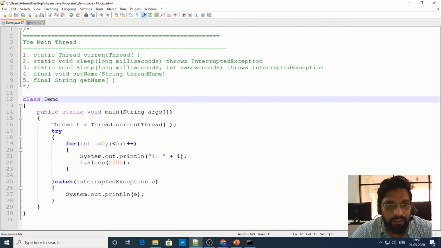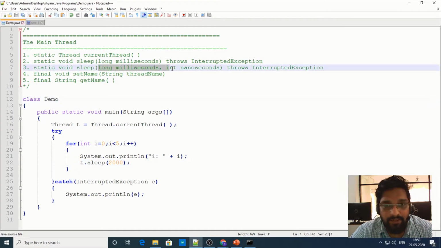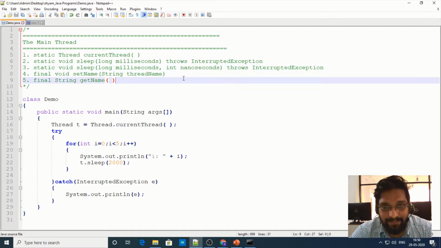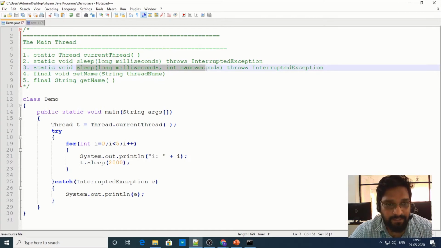Right? There is one more sleep method which takes 2 arguments. The first argument is specified in terms of milliseconds, and the second argument is specified in terms of nanoseconds. So whenever you want to specify a delay in terms of milliseconds and nanoseconds, in such a case you can go for this version of the sleep method.